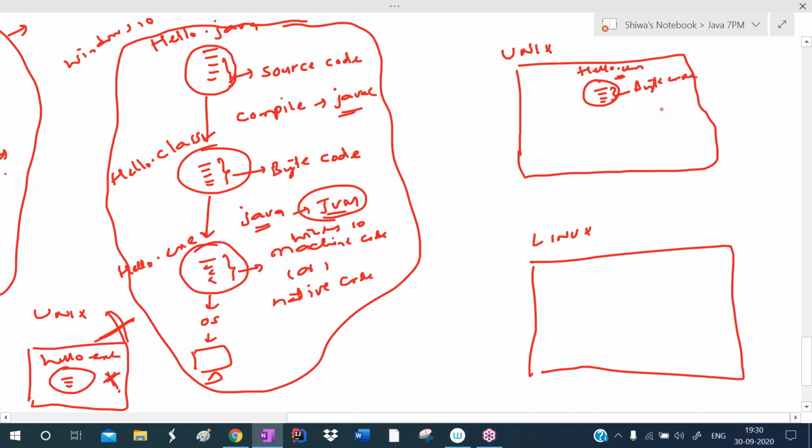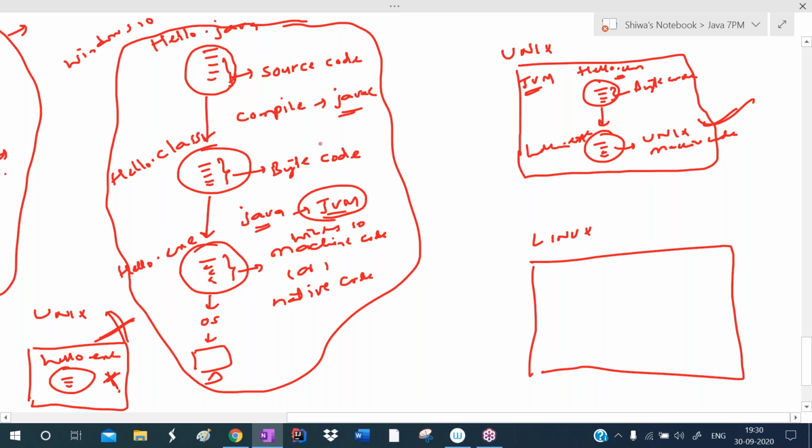Now to run this bytecode, JVM is required. So install JVM software in this system. That JVM translates this bytecode to the machine code. It generates Unix machine code here, so this is the exe file, hello.exe. Unix machine code can be understood by Unix, so you can run it here.